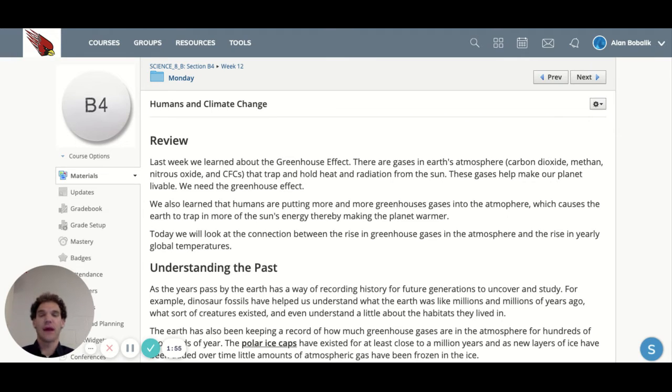We do. However, we also learned that humans are putting more and more greenhouse gases into the atmosphere, which causes the Earth to trap in more of the sun's energy, warming the planet. So that's not good. Greenhouse gas effect, good, but greenhouse gas on steroids, probably not good.